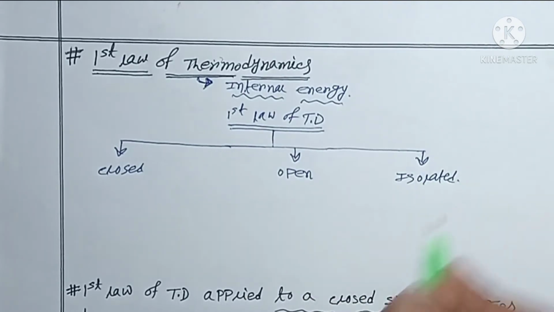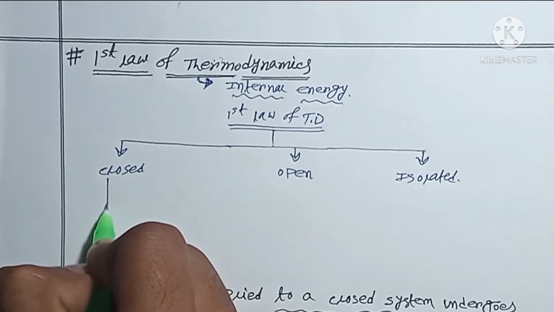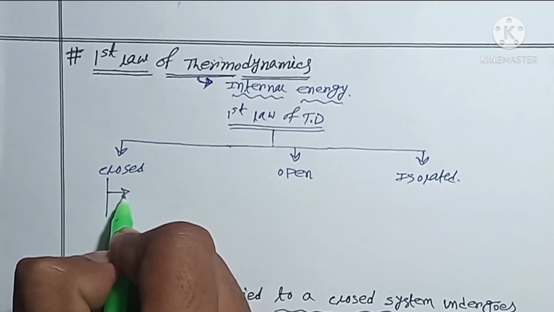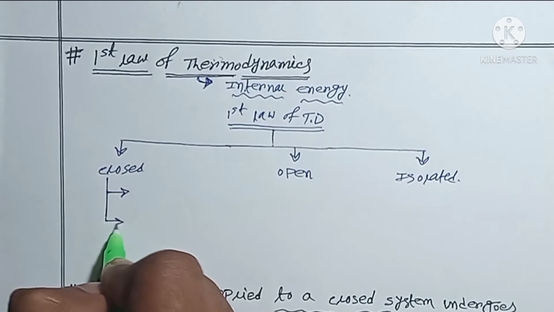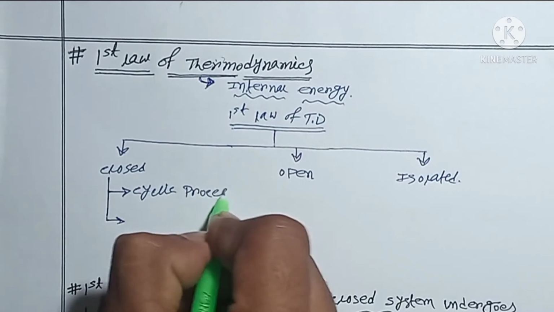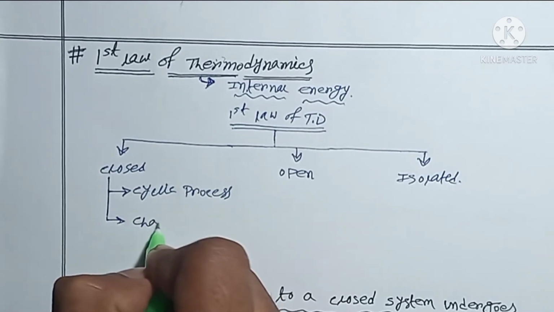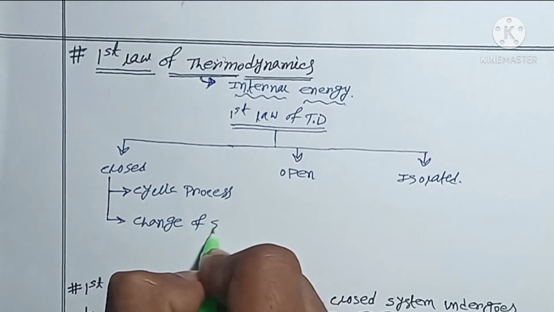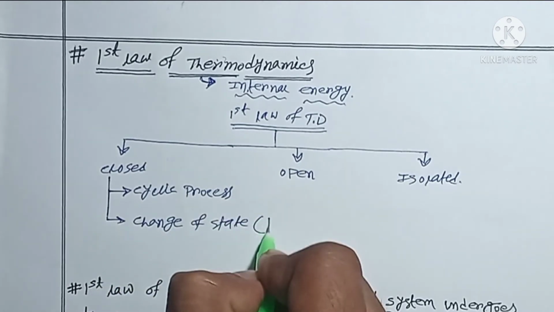If anyone asks you to define the first law of thermodynamics, before defining it you should properly know for which system you want to define it. If you define the first law of thermodynamics for a closed system, you can define it for a cyclic process or simply a change of state, which you call a process.